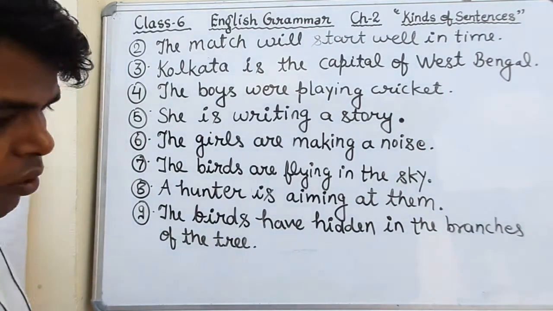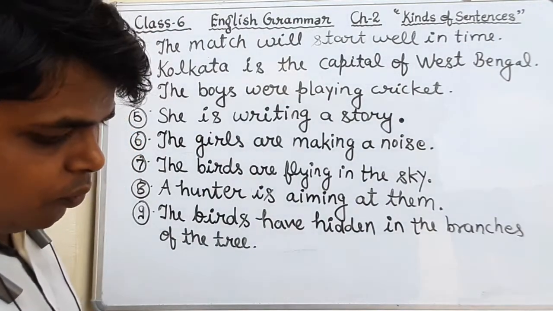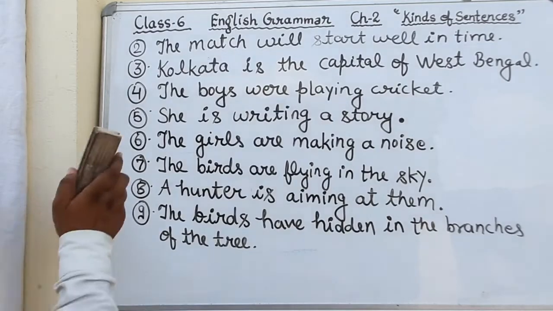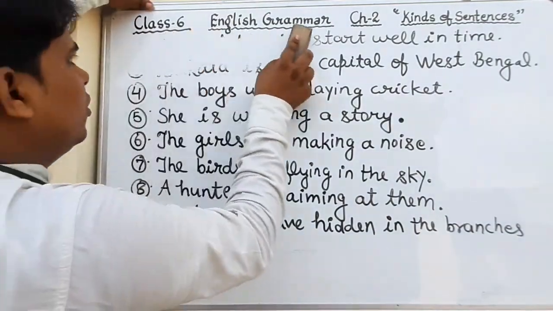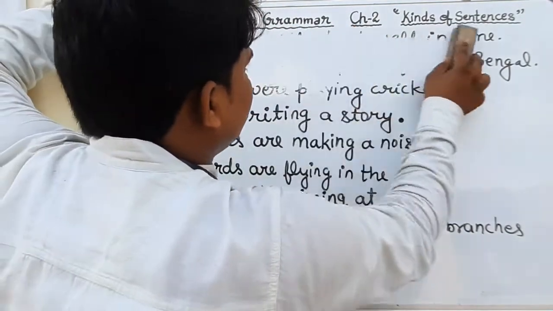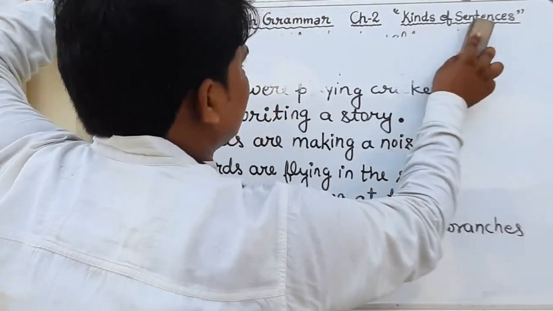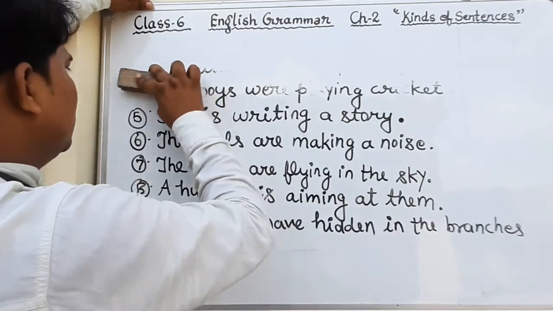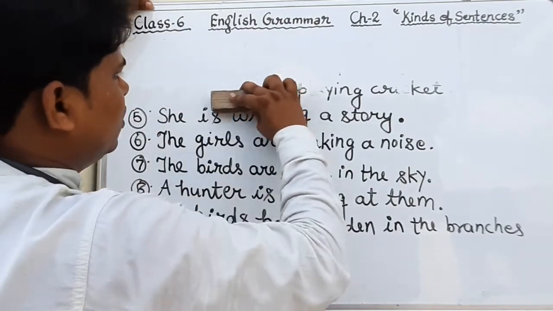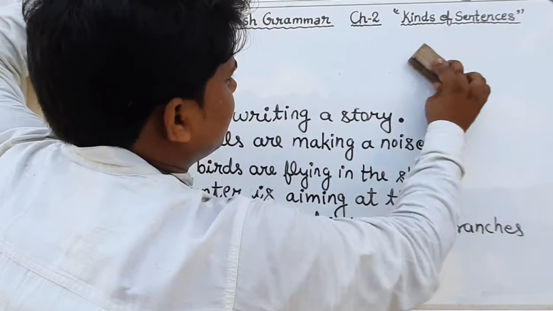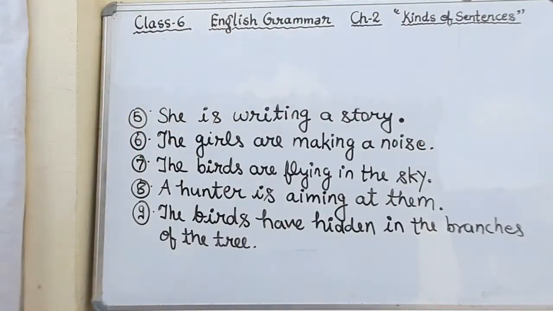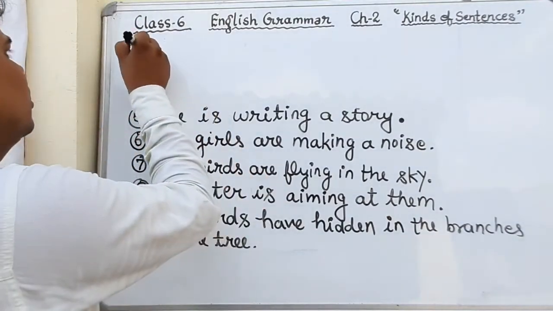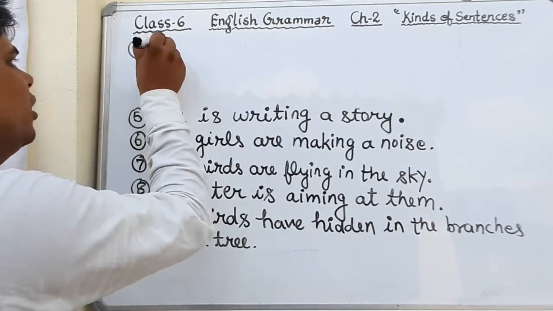Now, question number 10. Now we will discuss question number 10.